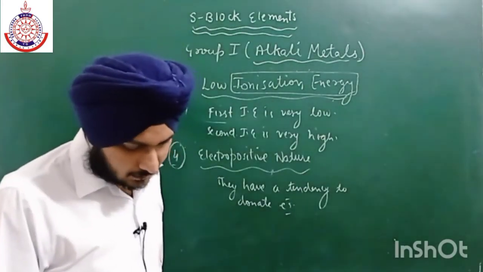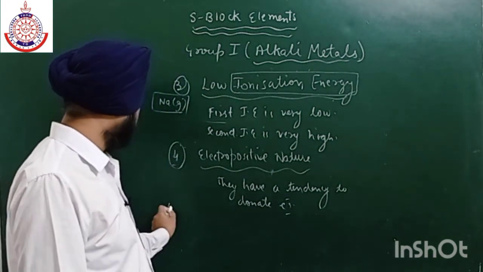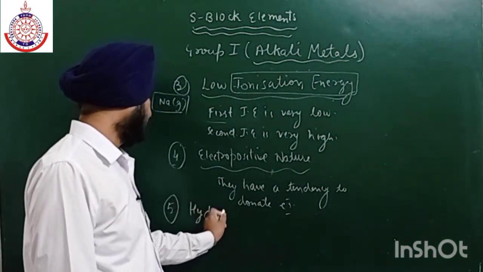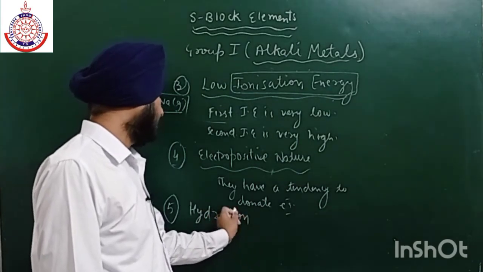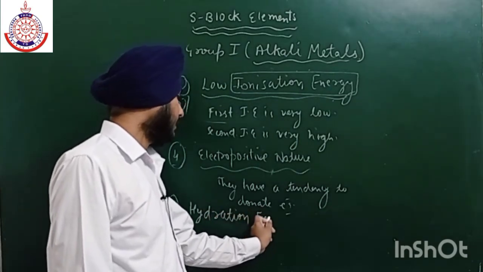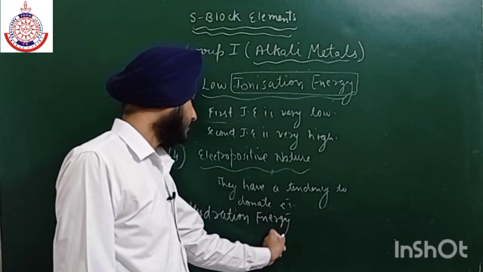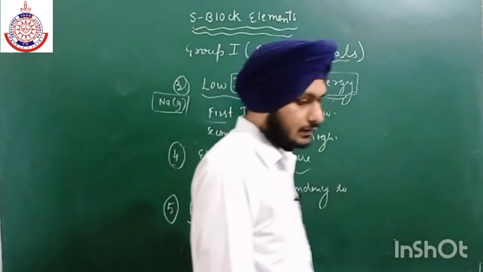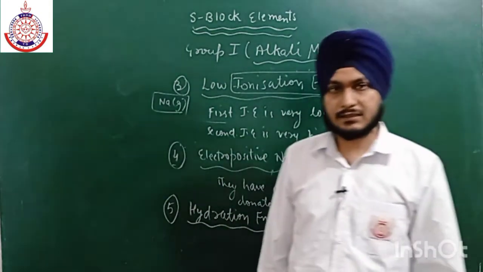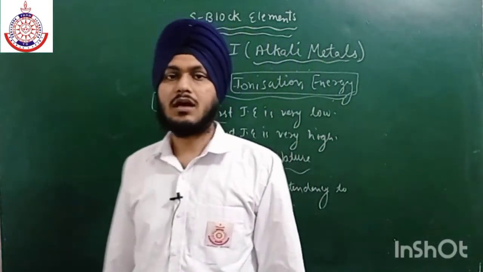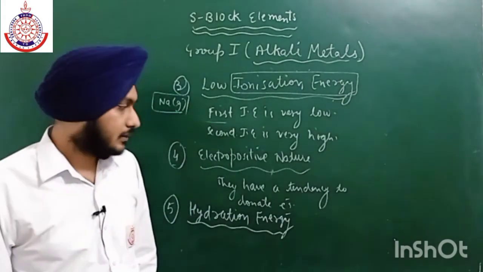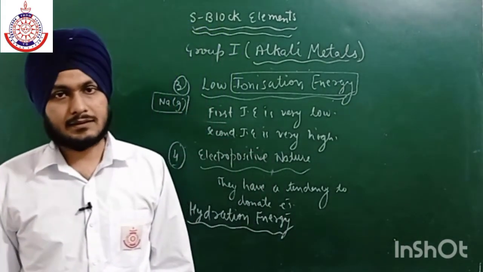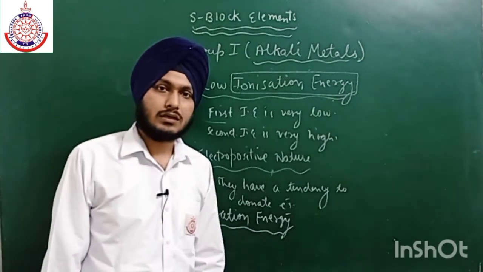Now the next property is their hydration energy, and this is a very important property. So what is this hydration energy? Hydration energy is defined as the amount of energy released when a gaseous ion is dissolved in water.